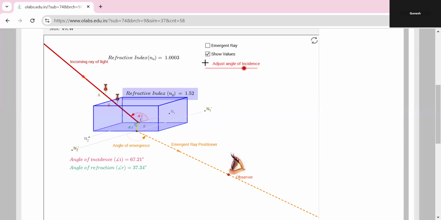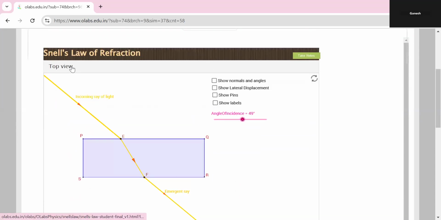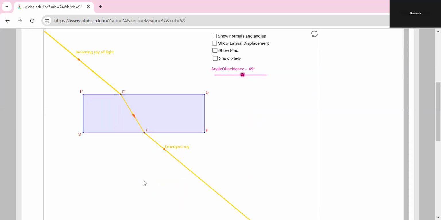Okay, next, when I change it, this is the top view. The light is passed through the glass bowl, so the light ray is bent like that. Just as the pencil appears bent in water, the light is also bent in this area. But the incident ray and the emergent ray are the same; the light is bent only in that medium. This is the main concept.